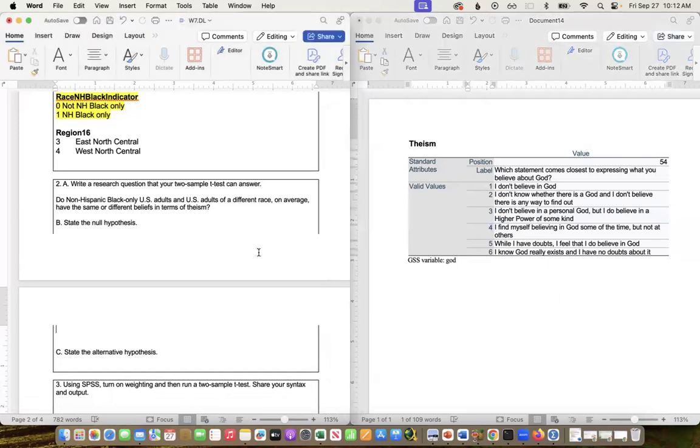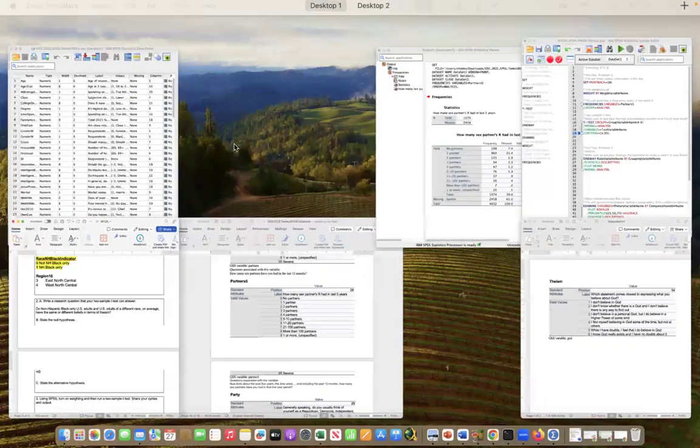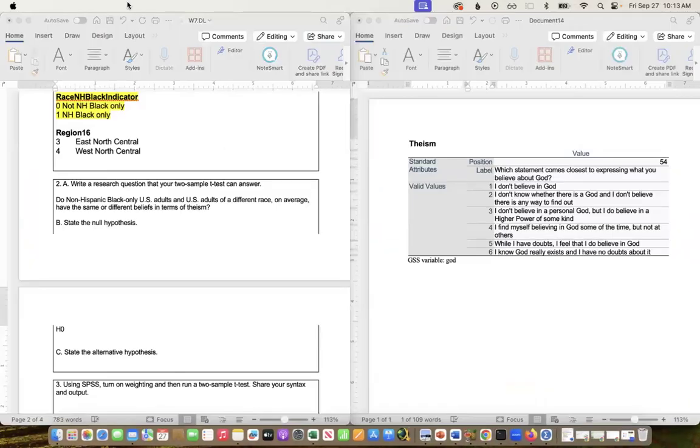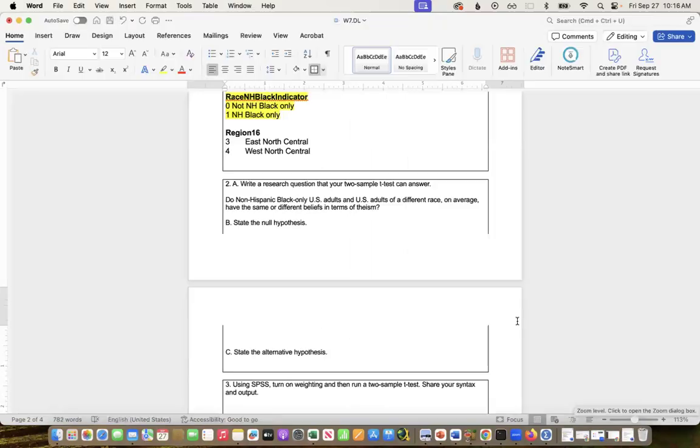So my null hypothesis then is going to be that they have the same means.